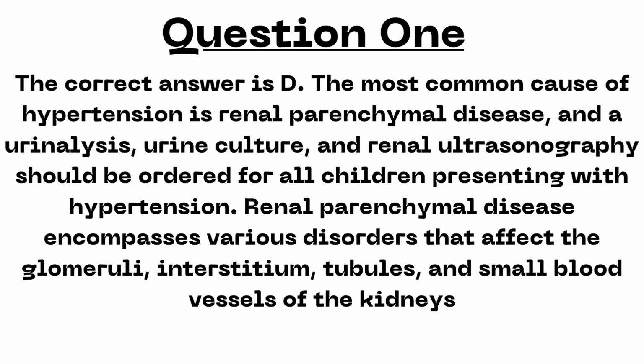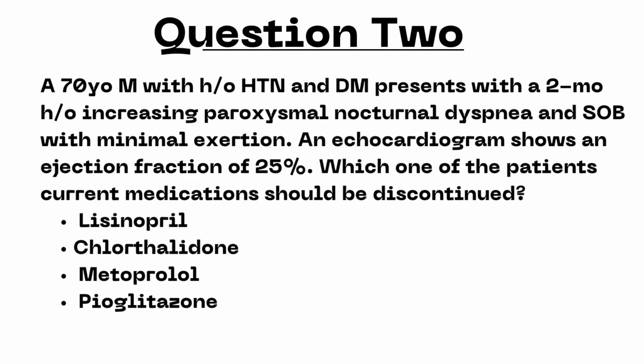Renal parenchymal disease encompasses various disorders that affect the glomeruli, interstitium, tubules, and small blood vessels of the kidneys. A 70-year-old male with a history of hypertension and diabetes presents with a 2-month history of increasing paroxysmal nocturnal dyspnea and shortness of breath with minimal exertion. An echocardiogram shows an ejection fraction of 25%. Which of the following medications should be discontinued in this patient? A. Lisinopril. B. Chlorthalidone. C. Metoprolol. Or D. Pioglitazone. I'll give you a second to review.